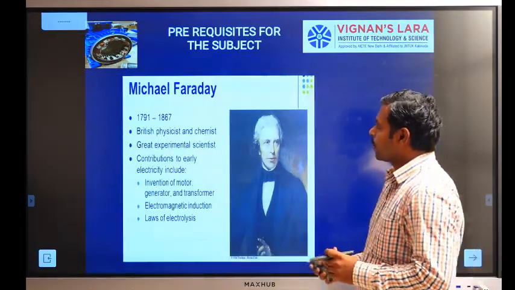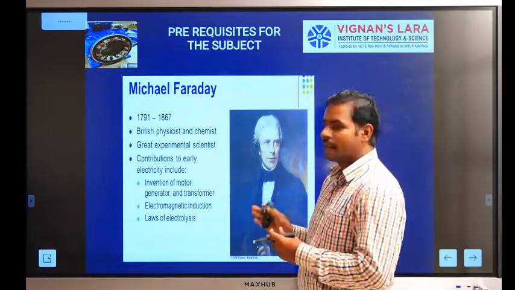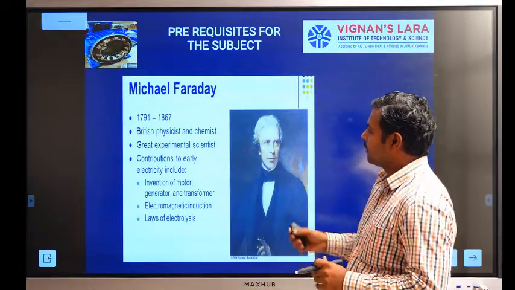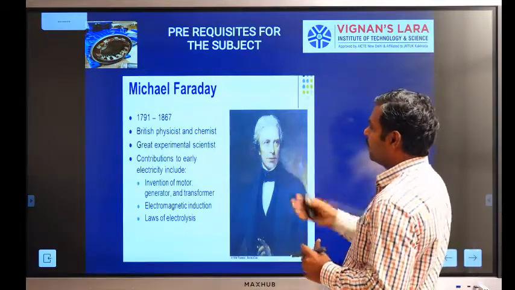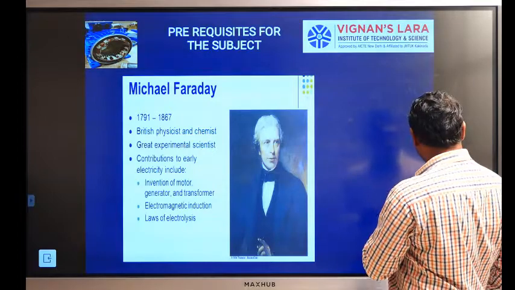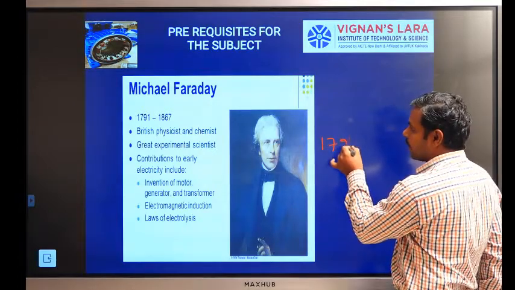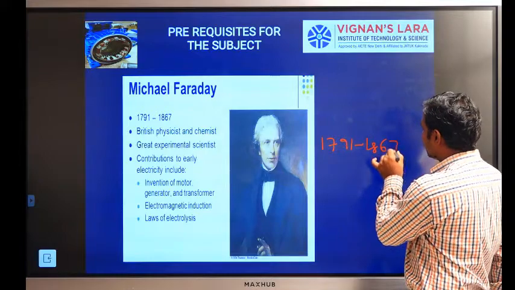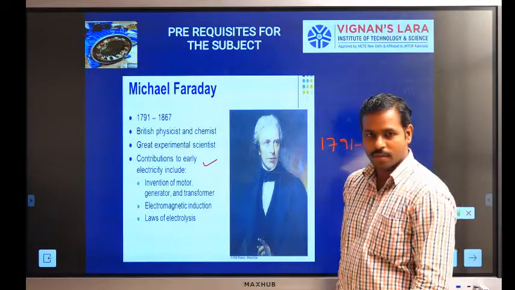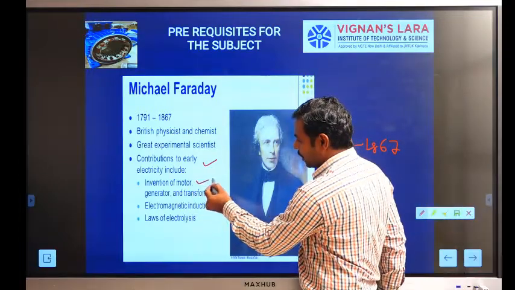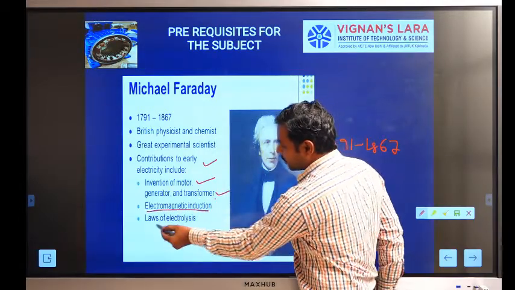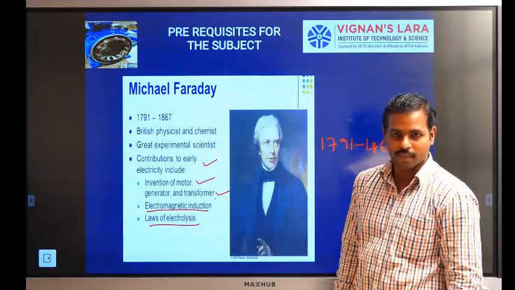Now all of you know he was a great scientist, Michael Faraday. He lived between 1791 and 1867. His contributions to early electricity include the invention of the motor, generators, transformers, electromagnetic induction, and finally the laws of electrolysis.